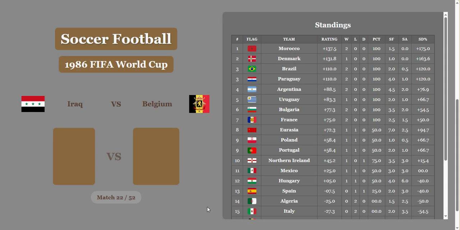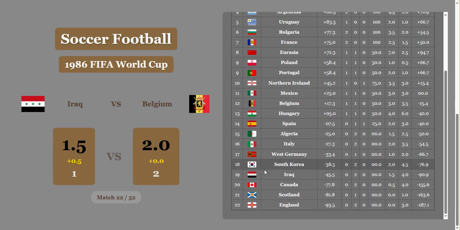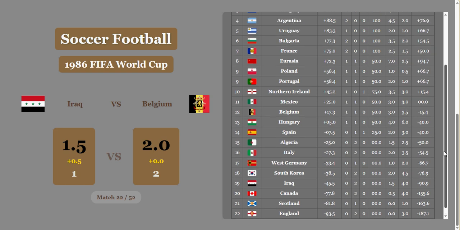Iraq versus Belgium. Belgium should easily win this. Well, they don't easily win it. 1-2 on the... Let's see the difference. Oh, Iraq gets a half goal, so Belgium will squeak by with the victory, and they will take 12th place. Iraq down in 19th place. Right below South Korea, above Canada still.